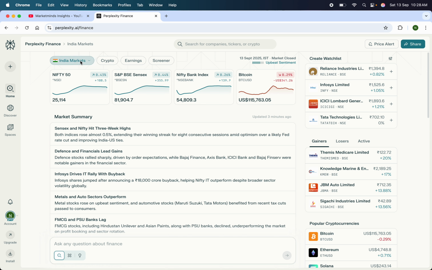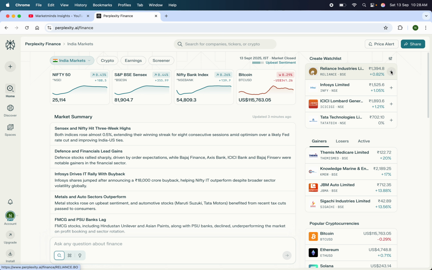Firstly, when we see the Indian market, we have a beautiful dashboard here, which shows the Nifty 50, its current point, Sensex, Nifty Bank, and here we have Bitcoin. On the right hand side, we have the watch list section as well, which has relevant stocks.